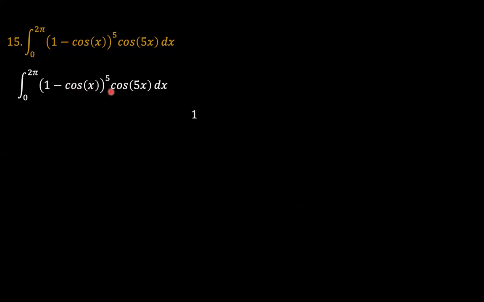I'll use Pascal's triangle to at least get the constants. The zeroth power is 1, then the first power is 1, 1, then the second power is 1, 2, 1, then the third power is 1, 3, 3, 1, then the fourth power is 1, 4, 6, 4, 1, and then the fifth power is 1, 5, 10, 10, 5, 1.